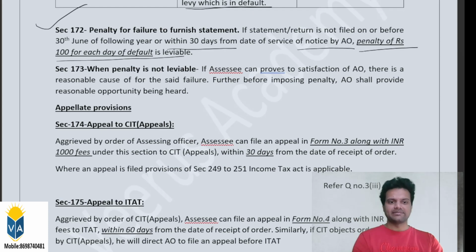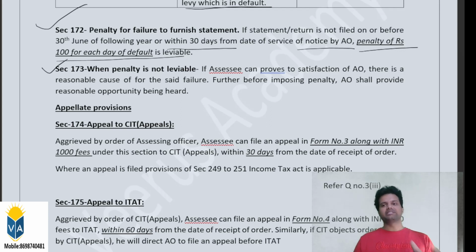Moving on, section 173. 172 says penalty is leviable, and 173 says that if there is sufficient cause on behalf of the SSE, then no penalty is leviable. For example, a fire broke out at a factory or at the premises of the corporate office. In that case, the SSE has lost all the records and was not able to file the return on time.